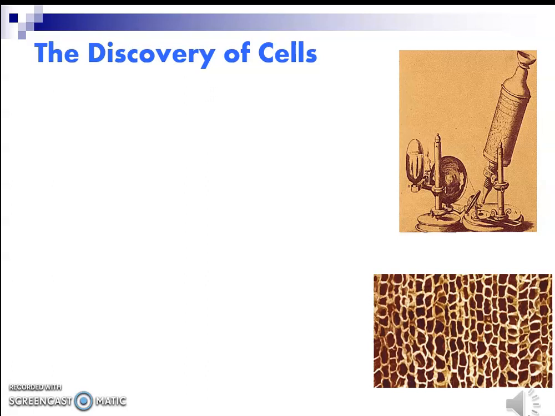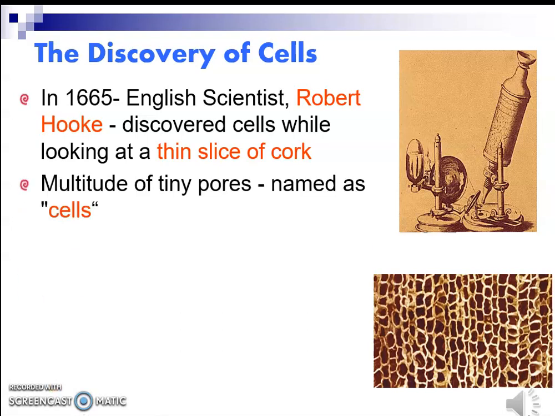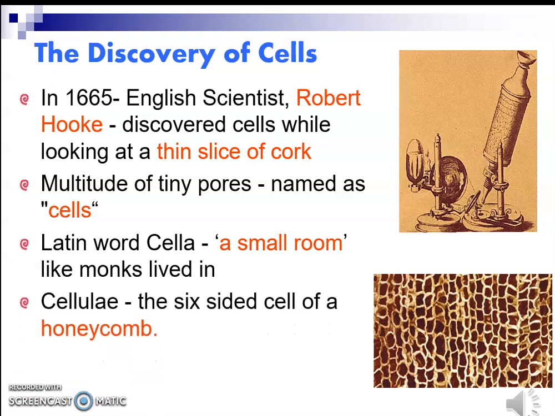Discovery of cells. In the 1680s, Antony van Leeuwenhoek looked at blood samples, rainwater, and scrapings from the teeth using a simple microscope, and he observed living cells and named them animalcules.